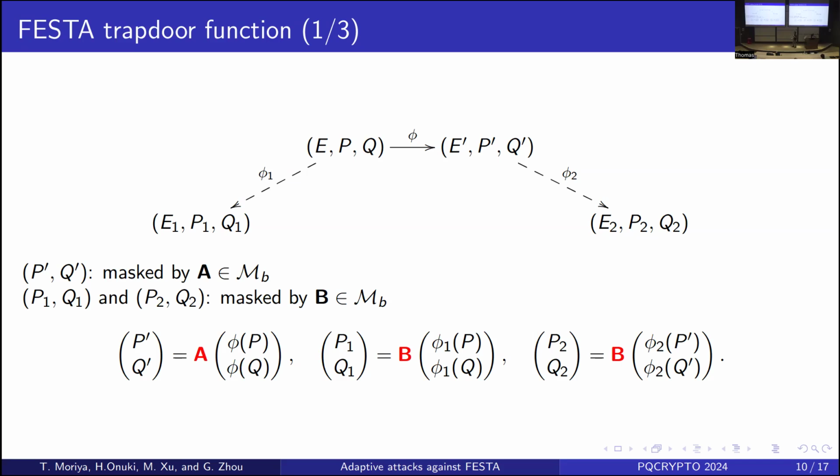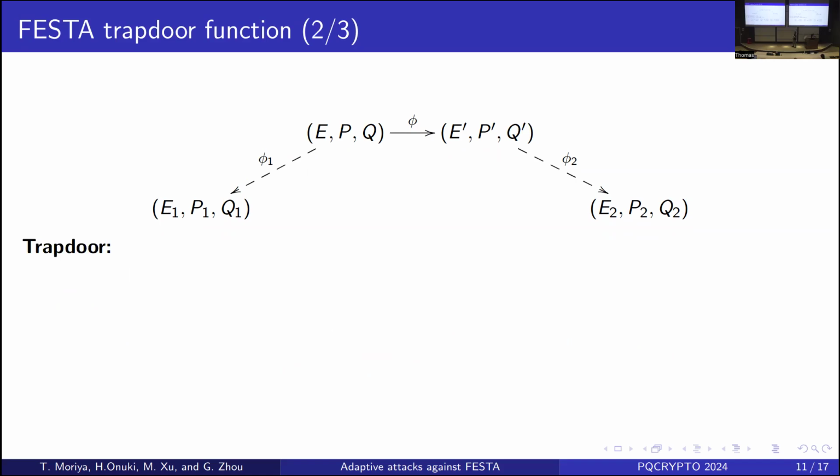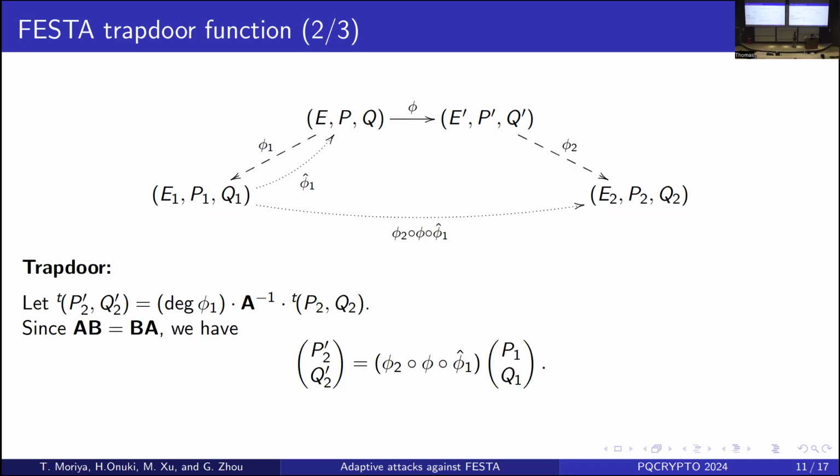But in this structure, we can find a trapdoor. If we know a matrix A, we can first compute P2' and Q2' as phi_1 times A inverse times (P2, Q2).